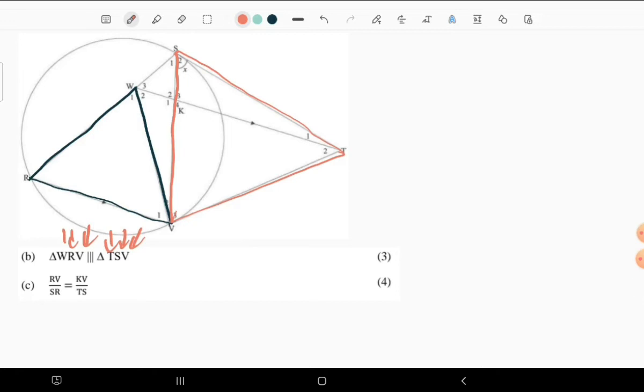So we have done some proof, but the idea is to start your question by introducing your similar triangles, the triangles that you are comparing. So we have triangle WRV and triangle TSV. What do we notice?